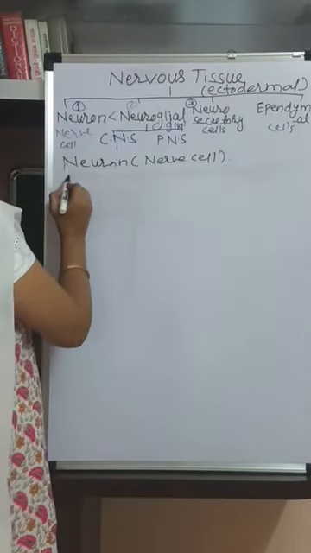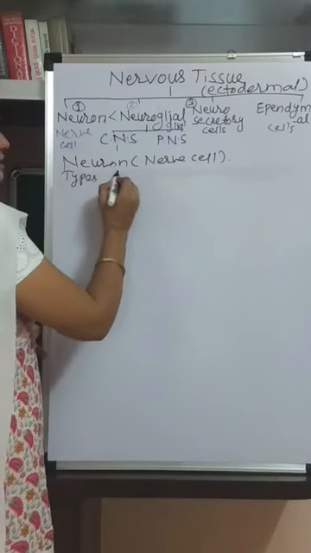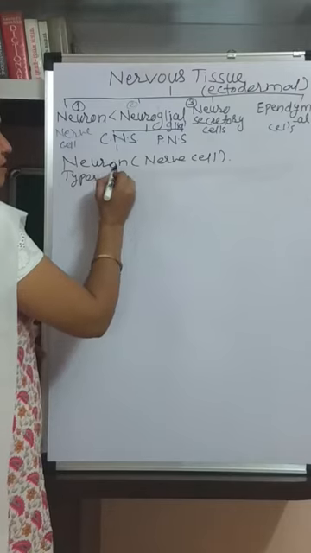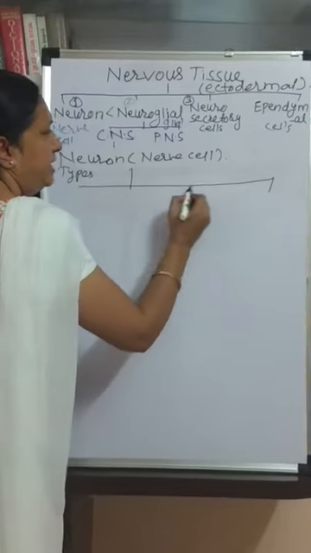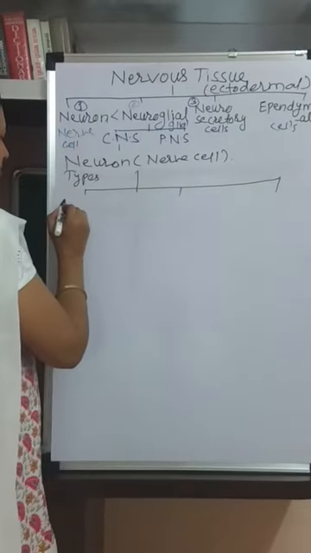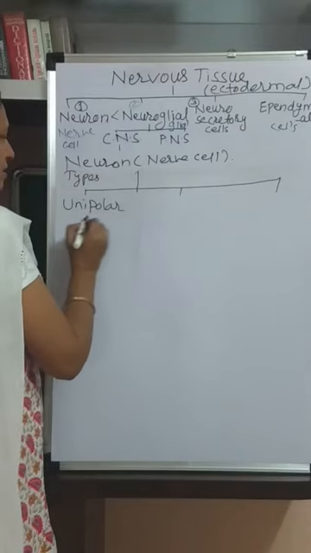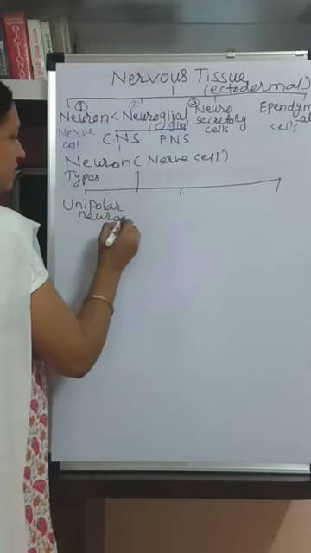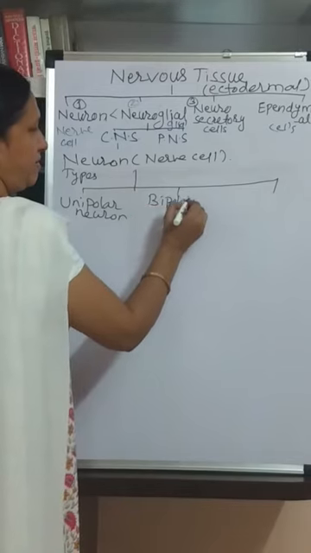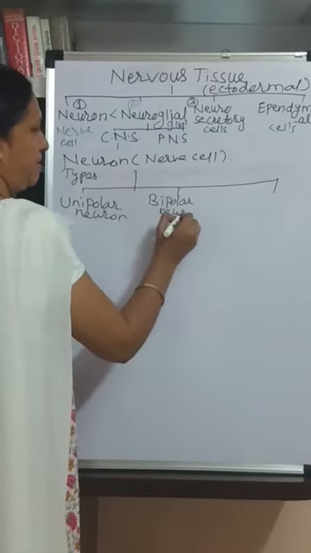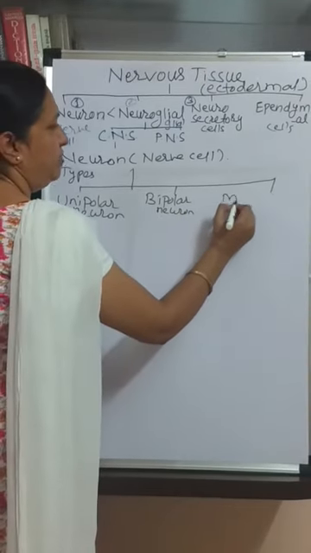Now see here the types of neuron. Actually, there are three types of neurons: unipolar neuron, bipolar neuron, and multipolar neuron.